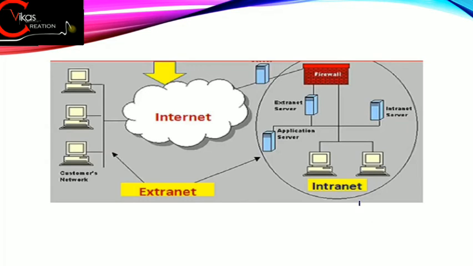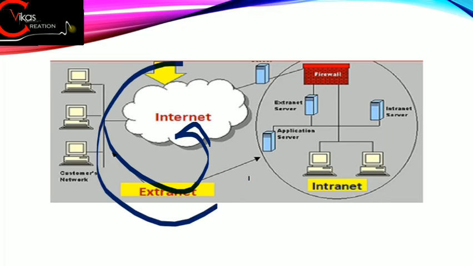Now here's a very simple example. As we can see, the intranet is inside this circle only. Fine. We have some limited computers over here. So when we connect this intranet to the internet, the individuals who are sitting outside can also use this intranet, and it will be termed an extranet system. But the catch is that this intranet is only accessible to those who have their proper ID and passwords, and without these an individual cannot use this intranet and the internet.